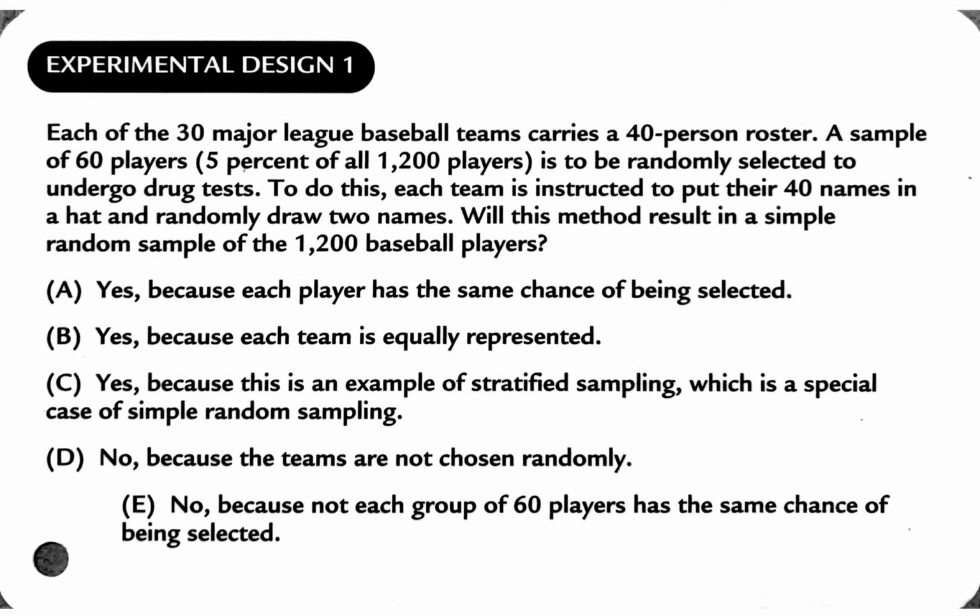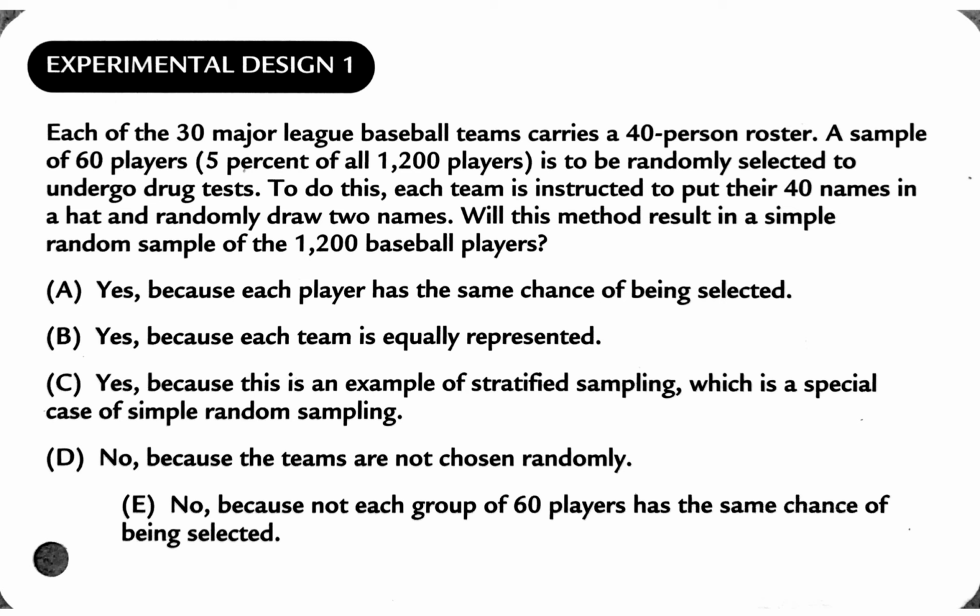The answer is absolutely not. First of all, we know that because you had to break them into groups of each team, then the different groups of 60 players, there are some groups of 60 that are not going to be possible. In order for it to be a simple random sample of all 1,200, that means that every possible group of 60 needs to be at least possible, right? That would mean that, well, what about the samples where 3 people came from the same team?